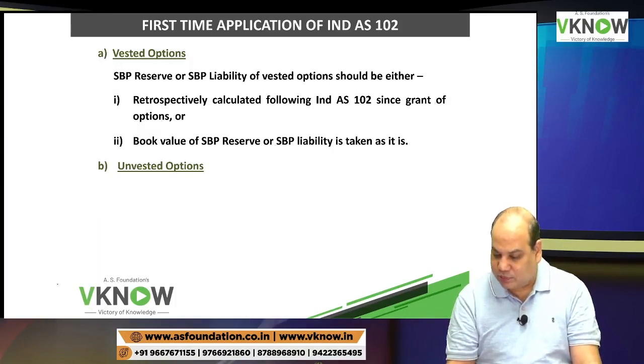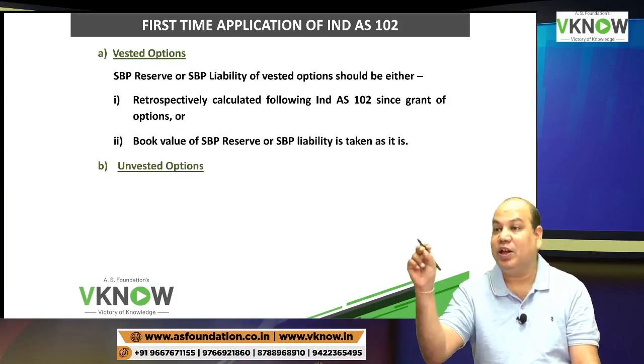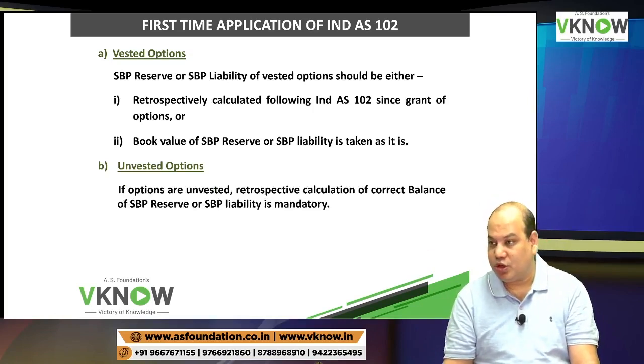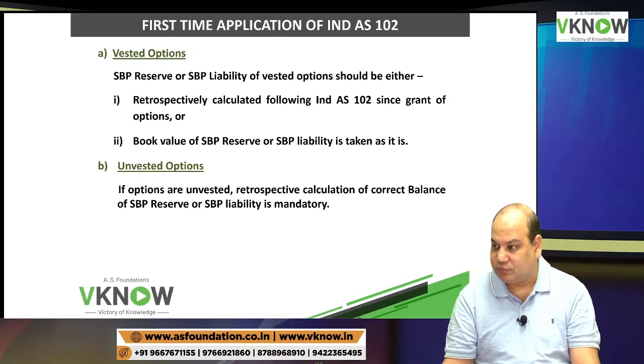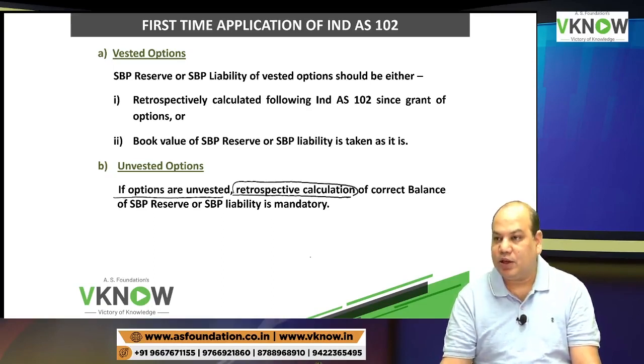But what about unvested option? Unvested option means their vesting period is still pending. Here we don't have relaxation. Sorry. You have to do retrospective calculation. Is it right? If options are unvested, no relaxation. Apply IND AS 102 from the very beginning.